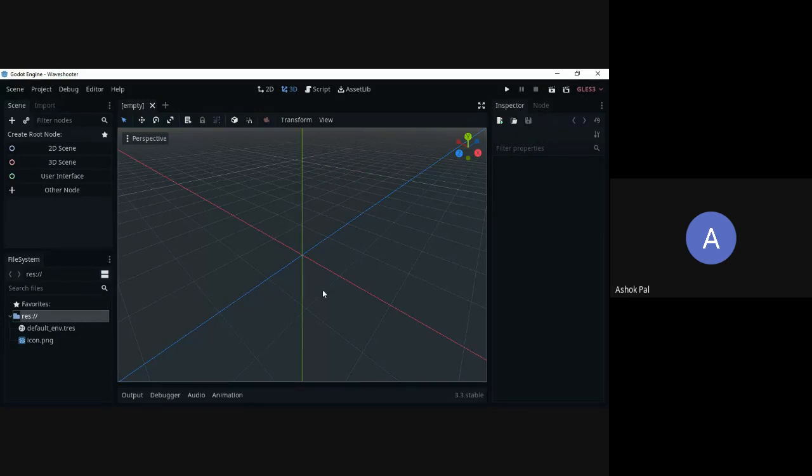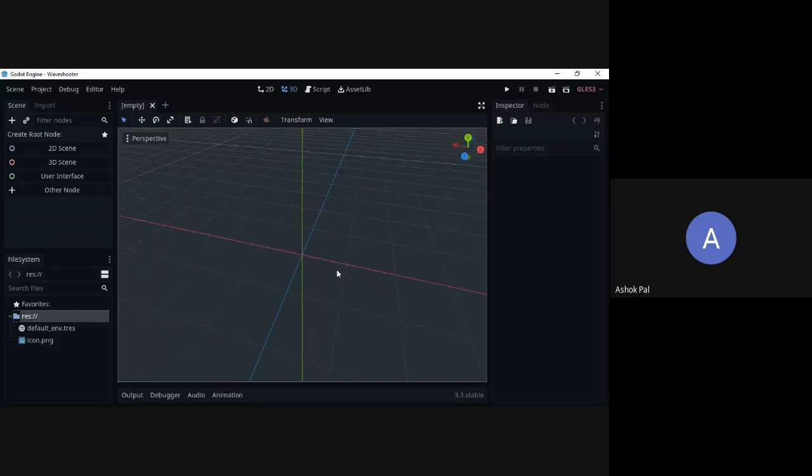Let's go to our right side. This is the inspector. On the inspector, you will see the properties of the object that you create in the scene. For example, you created a player and the player has a position. Obviously, in a 3D space or a 2D space, a player has a position where he or she is standing. You will get that information here in the inspector. I repeat, this is the scene in which you place your objects, and the properties of those objects are seen on the inspector. Did everyone get that? Please tell me if you got whatever I said just now.